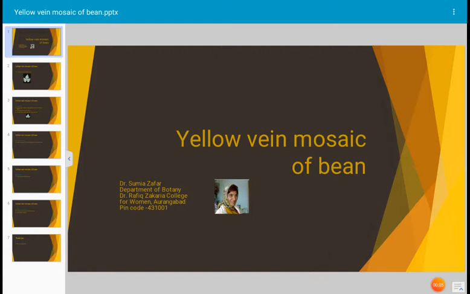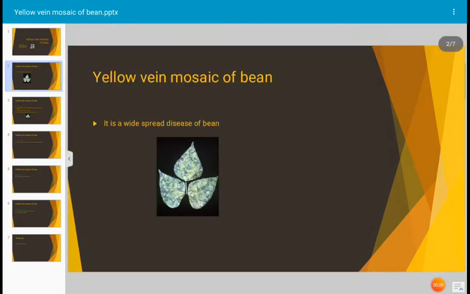Today's topic for discussion is yellow vein mosaic disease of bean. The yellow vein mosaic disease is a viral disease and it causes heavy losses. Hence, it is a disease of major importance. Let us see the disease.